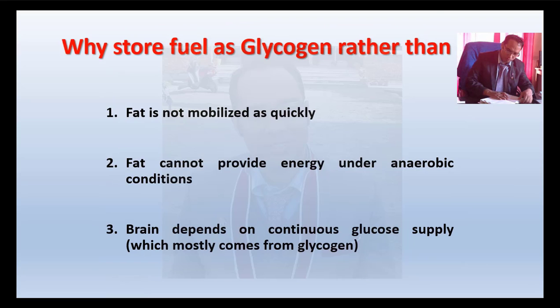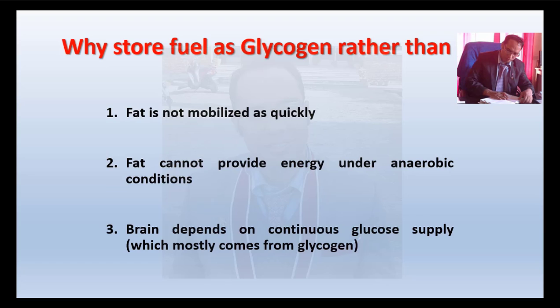Now why store fuel as glycogen rather than fat? Because fat is not mobilized as quickly. Fat cannot be mobilized as quickly as glycogen. Fat cannot provide energy under anaerobic conditions. Note that point. And the brain depends on a continuous glucose supply, and that mostly comes from glycogen.